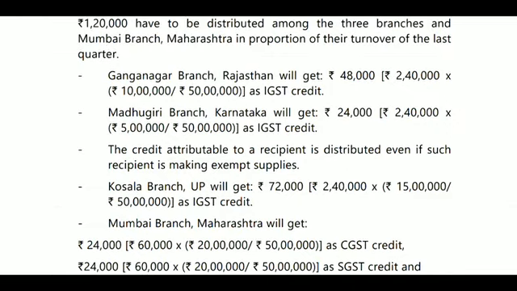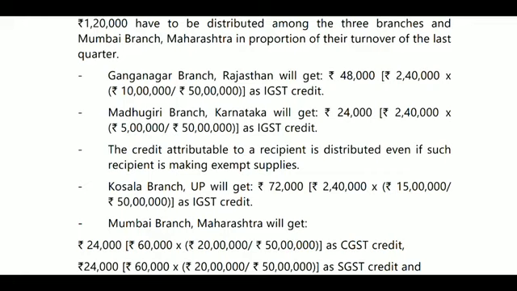So the Ganganagar branch, Rajasthan, will get the common credit of 2,40,000 into its turnover. The total is 2,40,000: 60,000 CGST, 60,000 SGST, and IGST 1,20,000. The total common credit of 2,40,000 into Ganganagar branch turnover of 10 lakhs. The total turnover, if you add 10 plus 5, and 5 plus 15, it is 10, 15, 15, 15 plus 20, 30, 30 plus 20, it will be 50 lakhs turnover.